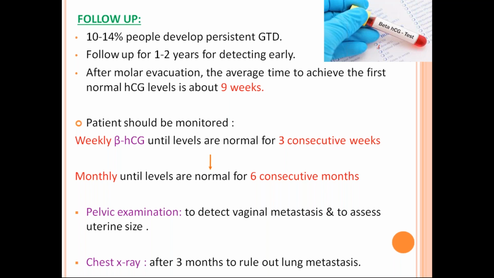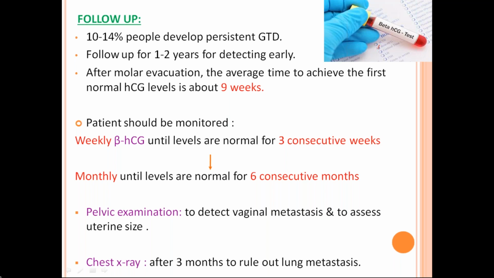So there should be a decrease. There should be a post-regression curve, post-regression molar curve. It is called post, and you have to plot it. You will see that around 6 to 8 weeks or 9 weeks, the beta HCG level should come to normal. So every week you do a beta HCG level and you repeat every week until 3 consecutive weeks. If the values are normal, then you can go on for monthly. So every week till 3 consecutive samples are normal, then every month until they're normal for 6 consecutive months.